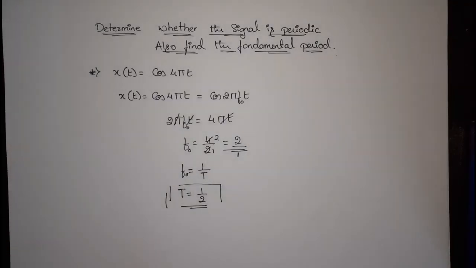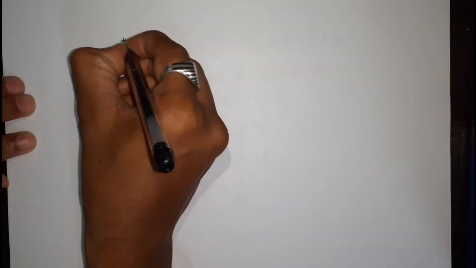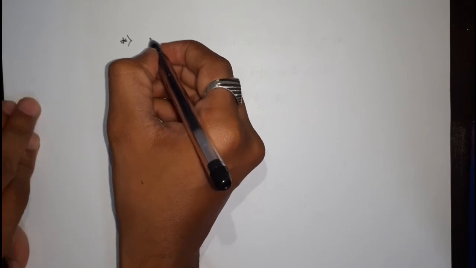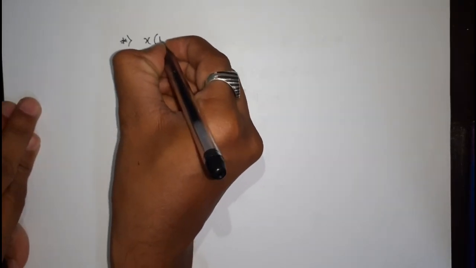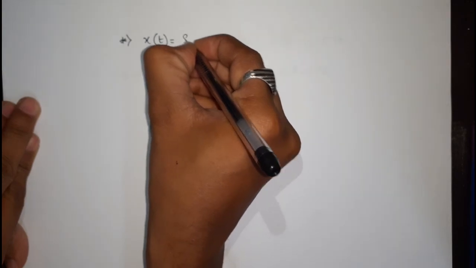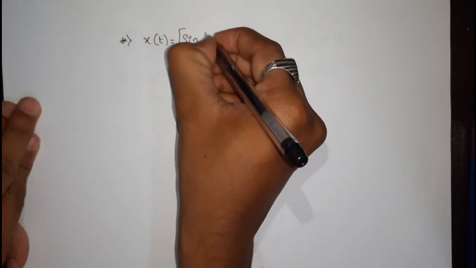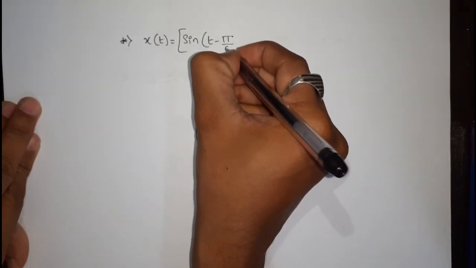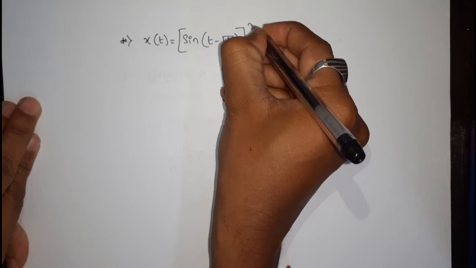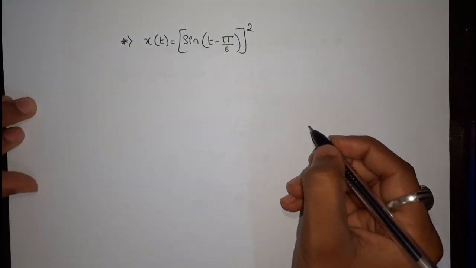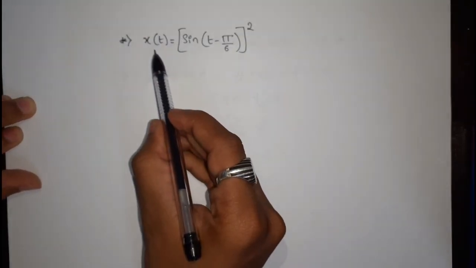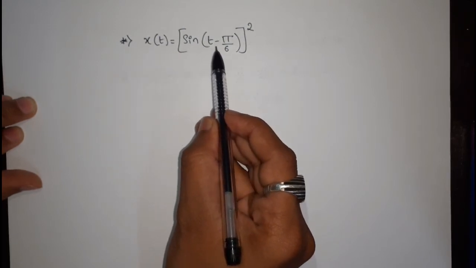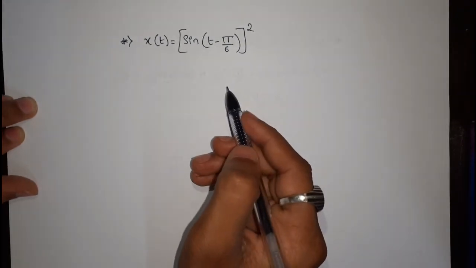For the same continuous time signal, if you want to take a few more examples, we can consider a third problem with even more complexity, like x of t is equal to sine squared of t minus pi by 6. The continuous time signal x of t is equal to sine t minus pi by 6, whole square.